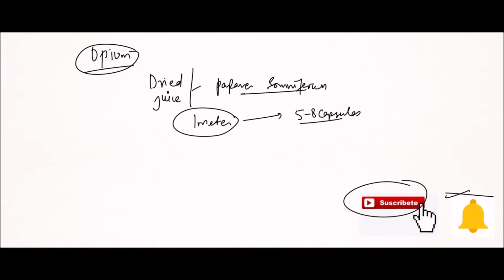Then this unripe capsule is incised, and the white juice is collected, and that juice is allowed to evaporate to obtain opium.